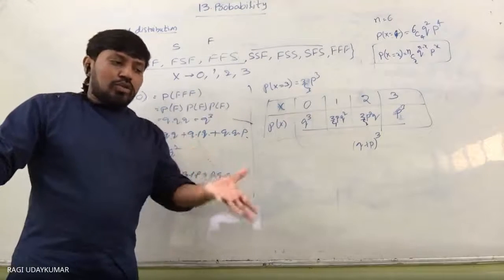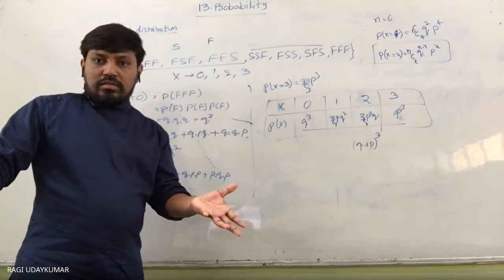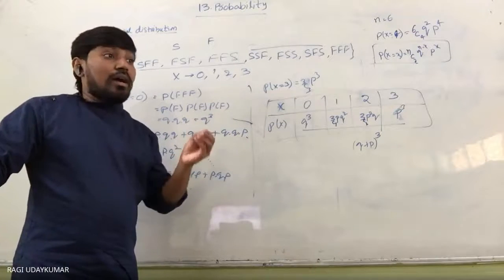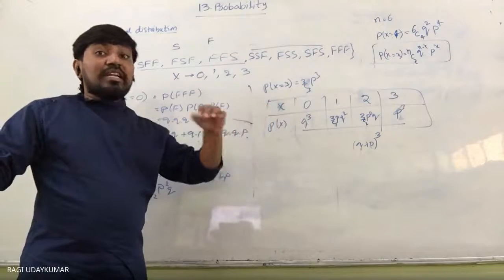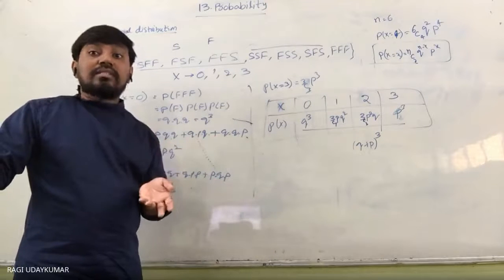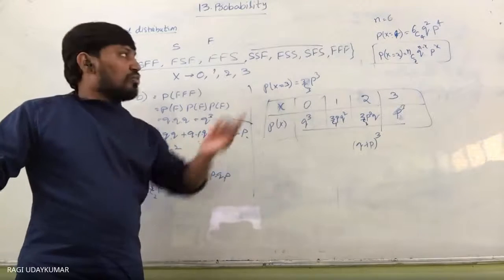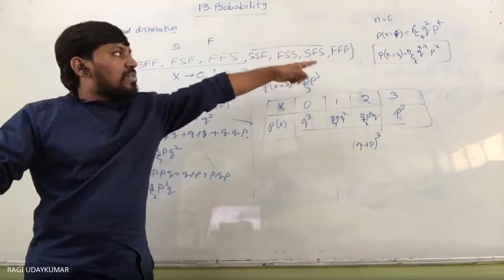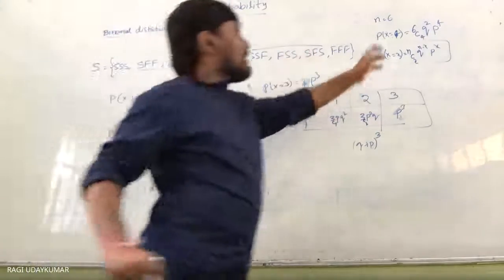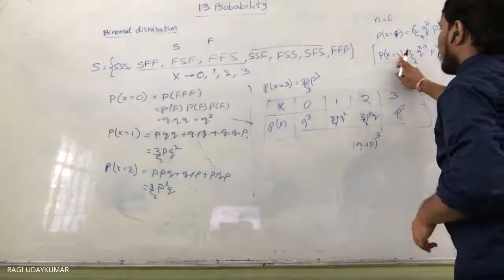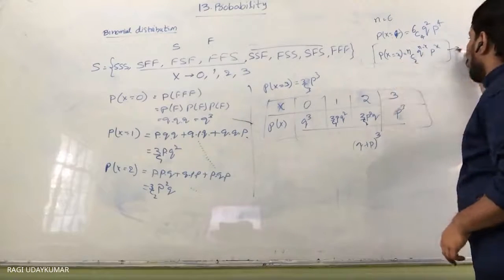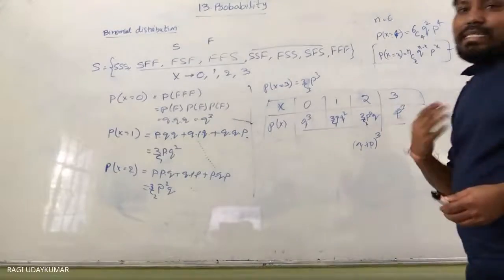Or suppose when you throw the die, getting a number 6 you consider as success. So what is the probability of getting 4 successes? What is the probability of success coming 4 times? So to find out that you have to use x is equal to 4, 6C4, means 4 times success, means x is equal to 4. X times success means nCx. This is used to find out the x times success.